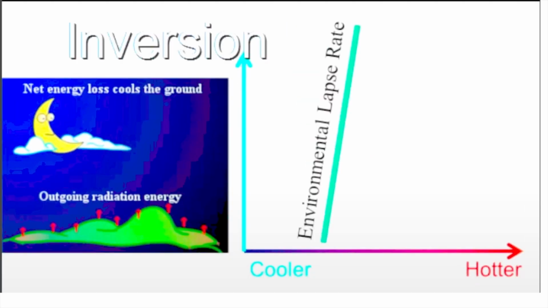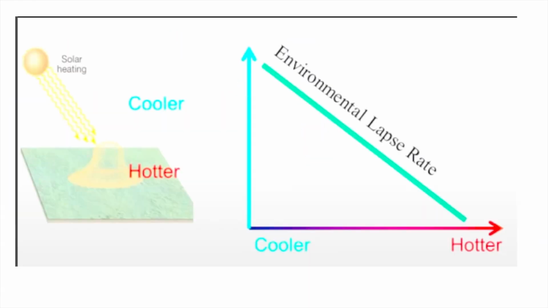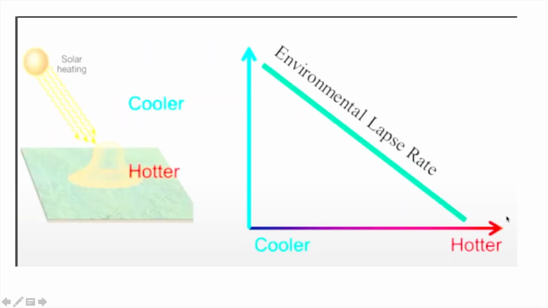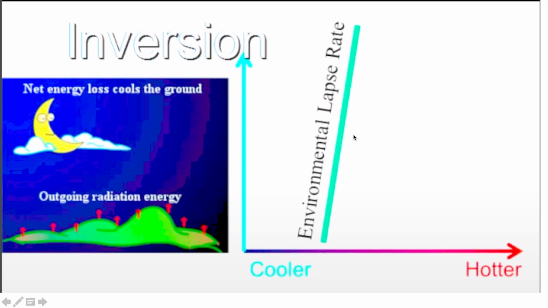And sometimes we have an environmental lapse rate which is the inverse of these two. In these two conditions we have a positive lapse rate. A positive lapse rate means that as you move up, temperature decreases. But here, as you move up, the temperature is not decreasing, it is actually increasing. In these two cases temperature is decreasing, while here it is increasing, and an increasing temperature means a negative lapse rate. It is called inversion of the atmosphere. So this example is inversion.